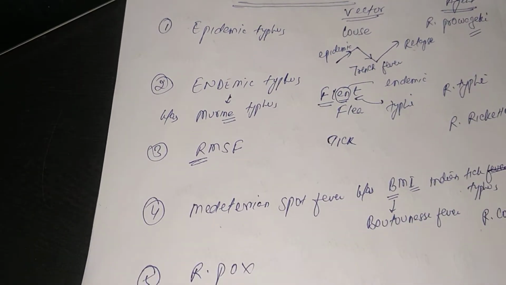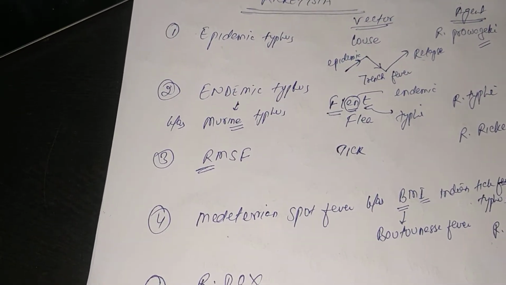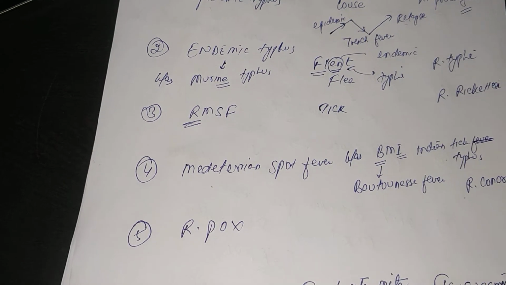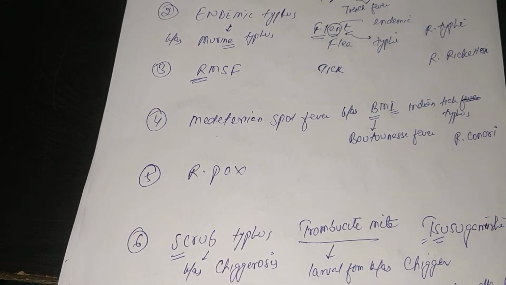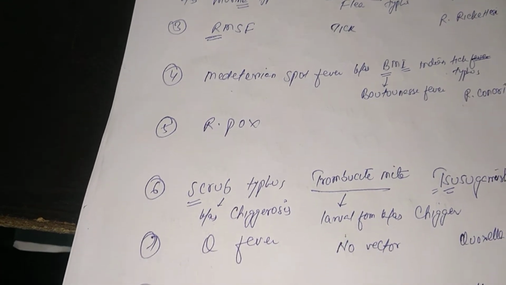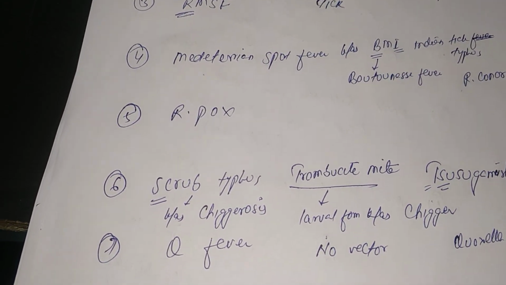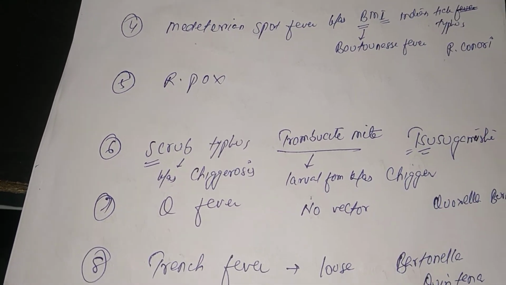The first one is the epidemic typhus, second is the endemic typhus, third one is the Rocky Mountain spotted fever, fourth is Mediterranean spotted fever, fifth is rickettsial pox, sixth is scrub typhus, seventh is Q fever, eighth is trench fever.